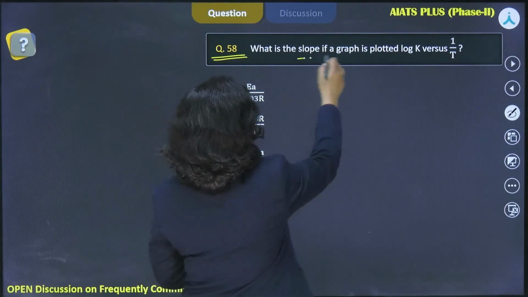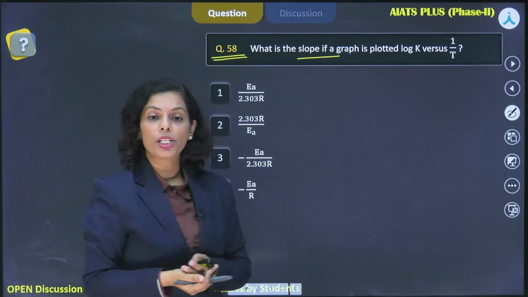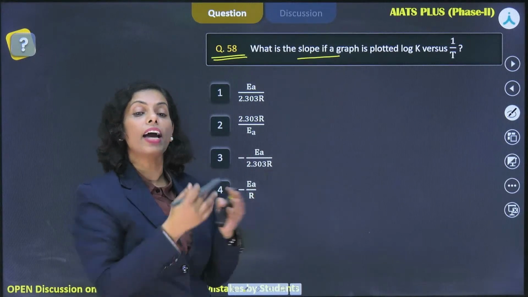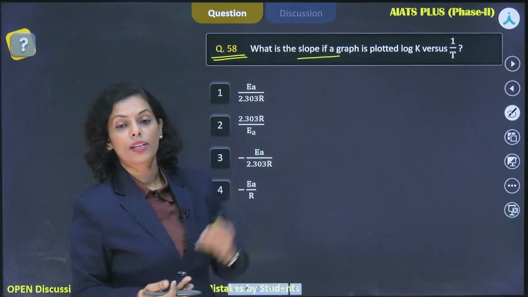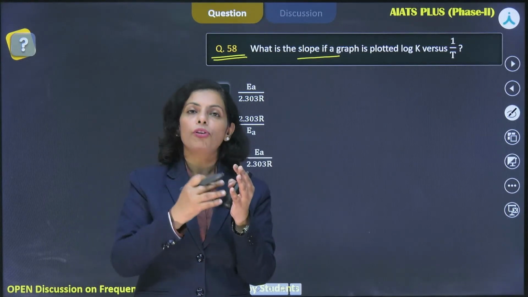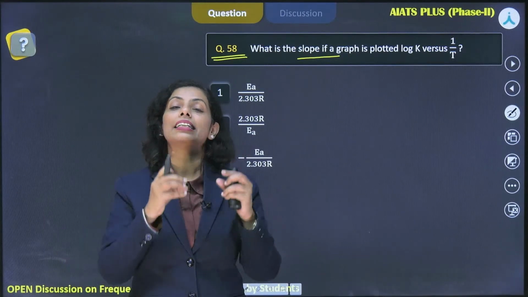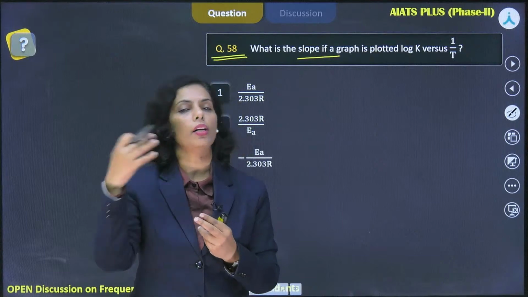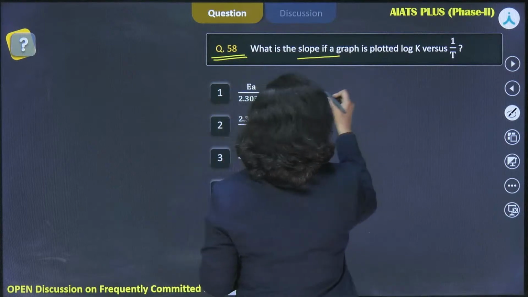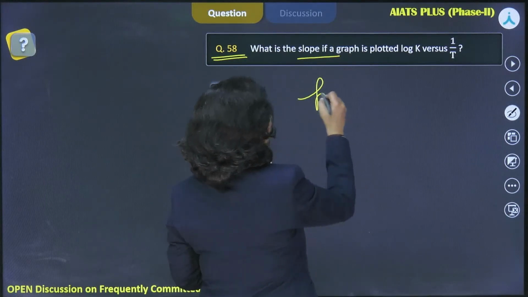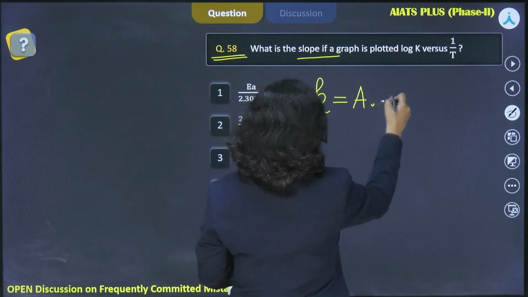The question is from Chemical Kinetics. It's a good question, and with the help of the graph and the Arrhenius equation, you can go with this question. So if you are raising the temperature for a particular reaction, then it's been observed experimentally that its rate usually gets doubled or tripled sometimes. Generally it gets doubled, okay? Now, to relate rate constant with the temperature, an expression is provided by Arrhenius.